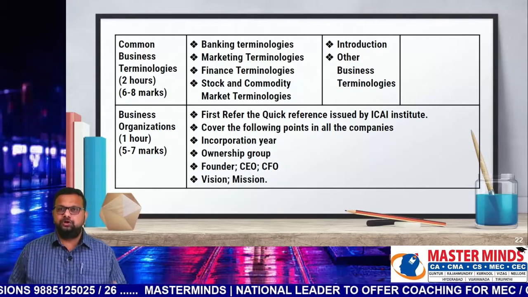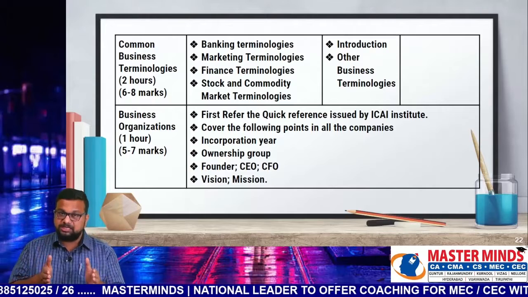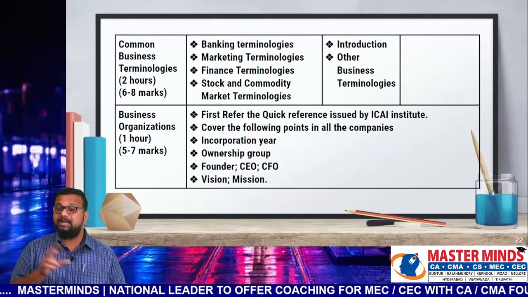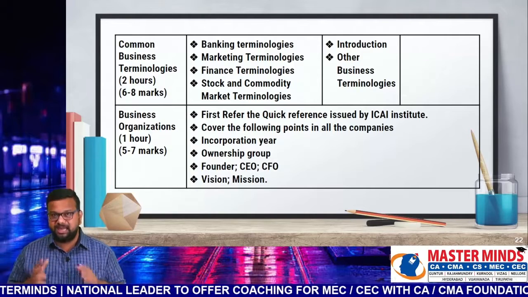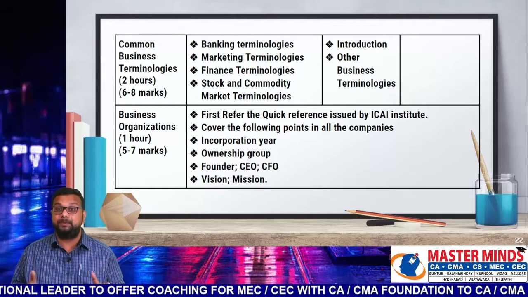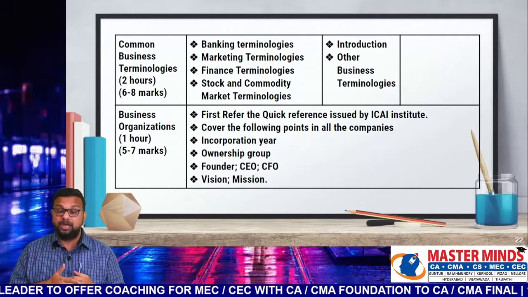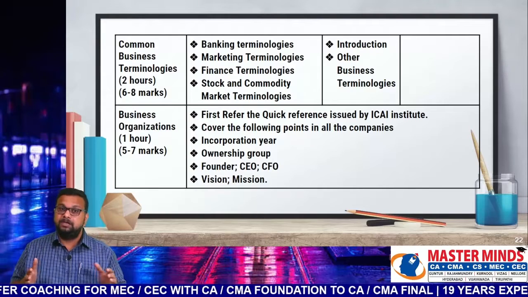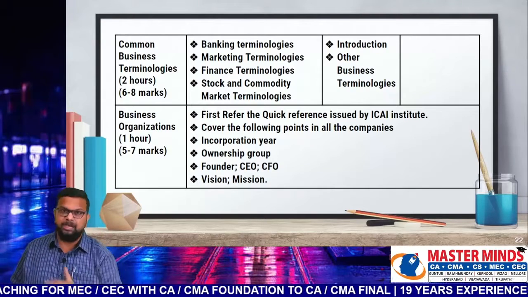So first, after completion of the first 4 chapters in business economics, which are mentioned here in the strategy, then complete the first 4 chapters in BCK. By doing so, you can easily answer more than 60% of the question paper. More than 60%, around 65 to 70. You can simply answer that much of the question paper. After that, you can prepare the remaining topics.